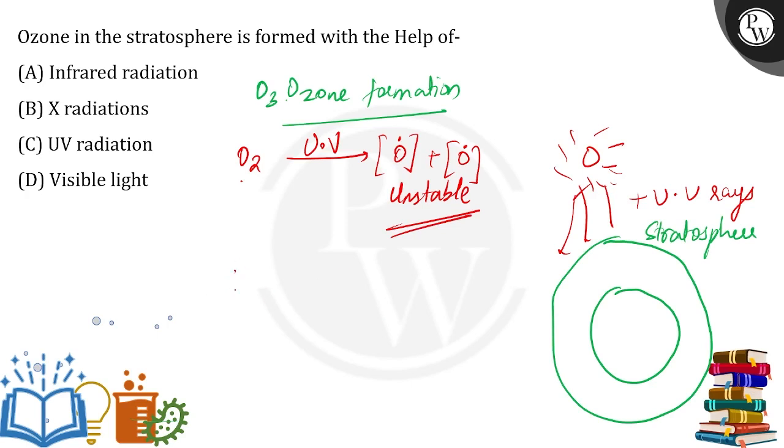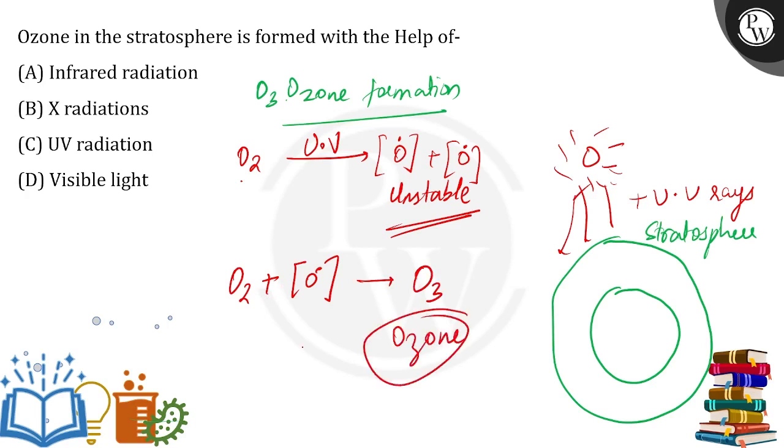So what do they do? This oxygen radical forms the bond with the O2, that is the diatomic molecule of oxygen, and forms O3, and this O3 is known as ozone. Now, a very interesting part is that when this ozone is formed, it inhibits the trespassing of UV rays.